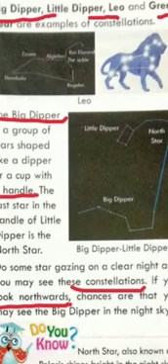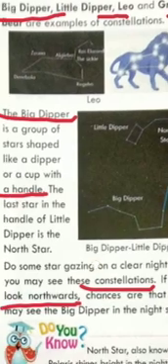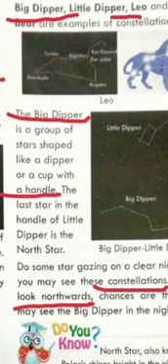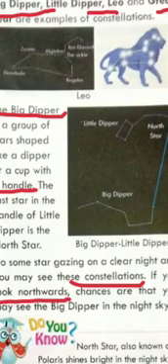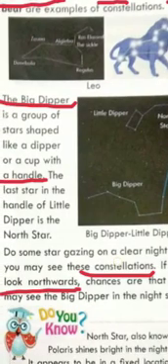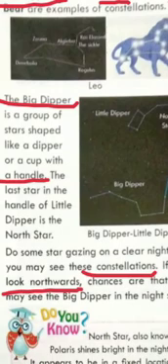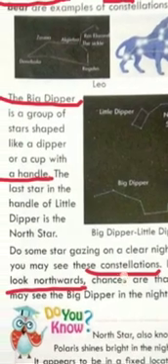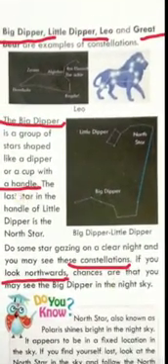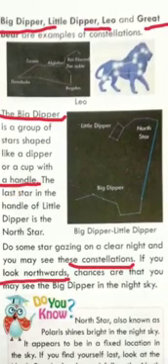In this diagram you can see Little Dipper, Big Dipper, North Star. The Big Dipper is a group of stars shaped like a dipper or a cup. You can see here on the right side, this is the shape of a cup with a handle. The last star in the handle of Little Dipper, the last star upside, is the North Star. We can say it is the North Star. Do some star gazing on a clear night and you may see these constellations. Sometimes we can see these constellations in the sky.